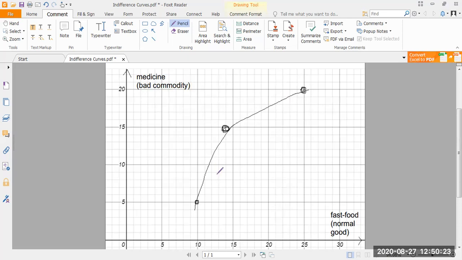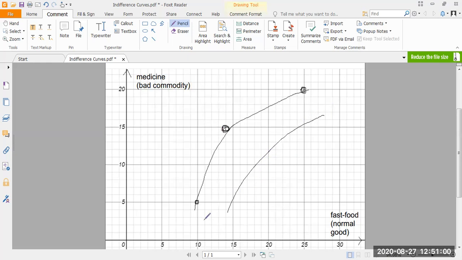Moreover, since I have said that indifference curves are always placed in a position such that the higher you move from one indifference curve to another, the utility increases. So in this case, if I increase the amount of fast food consumption at a particular level of medicine, my utility will increase, because for the same amount of medicine, I'm consuming more fast food. So I am probably a healthier person, so I need to consume less medicine for an equal amount of fast food. That's also another interpretation.